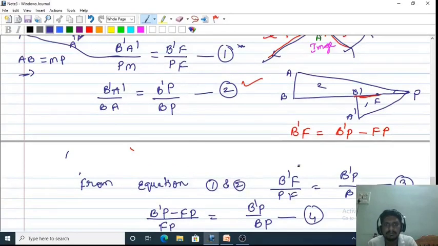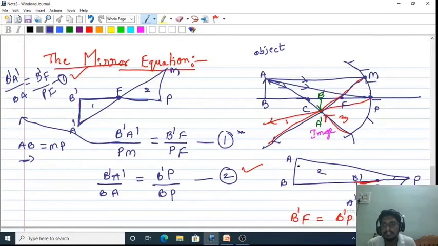What is B dash P? BP is nothing but the distance between the object and the pole. Light rays travel towards the right and we are measuring from pole to object, so moving in the opposite direction. So object distance is generally represented by u. Is it positive or negative? Negative. We are measuring opposite to the direction of incident light.